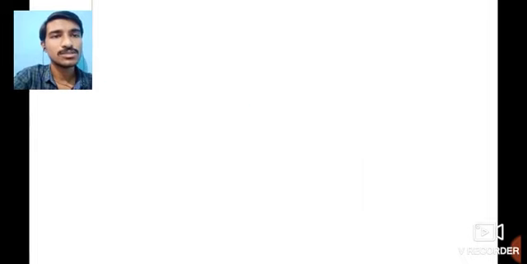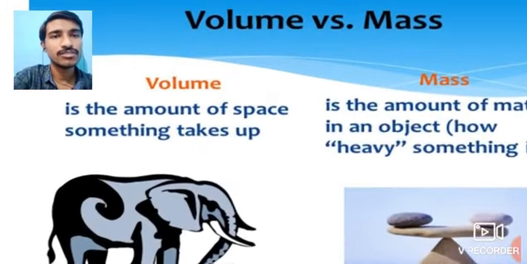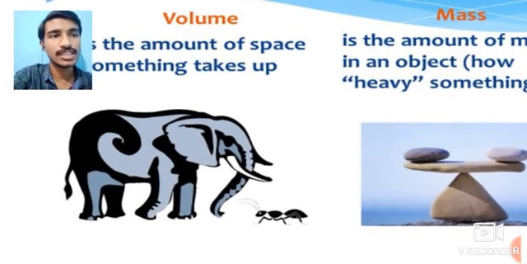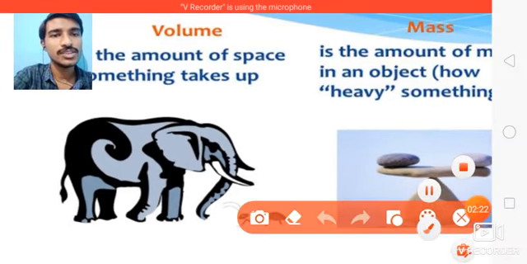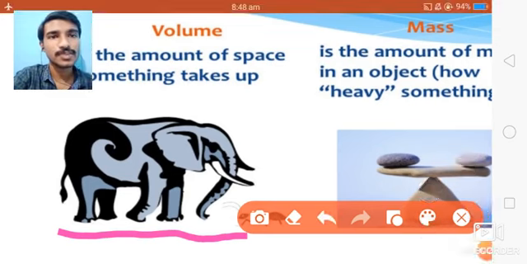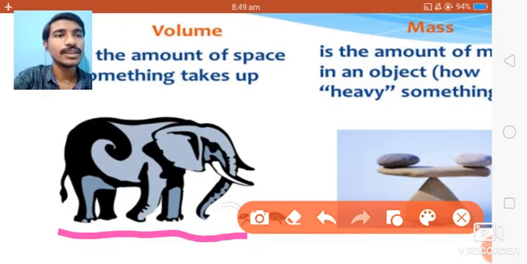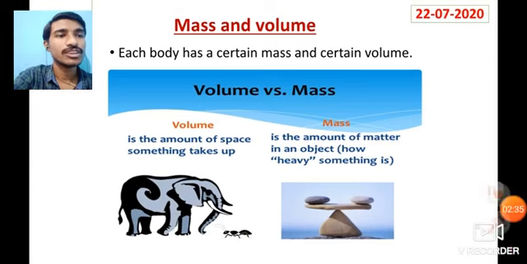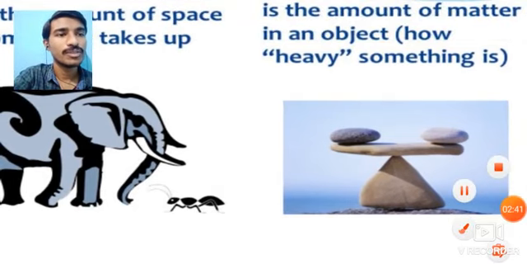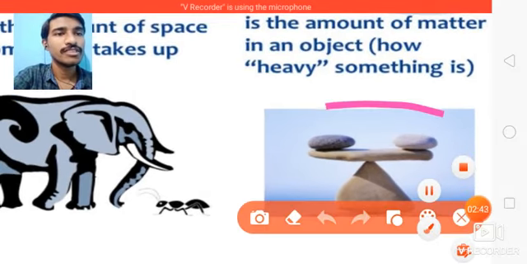You can observe this figure very carefully. Here the volume is the amount of space taken up. You can see the elephant here. It is taking a very large space. That means the volume of the elephant is big. In the second figure you can see the example of mass. An example of mass is how heavy something is.